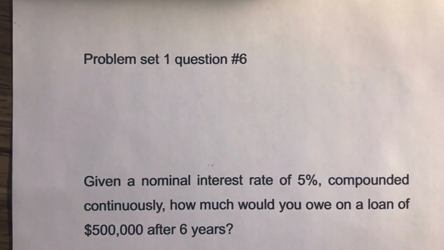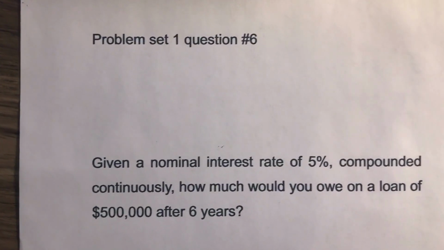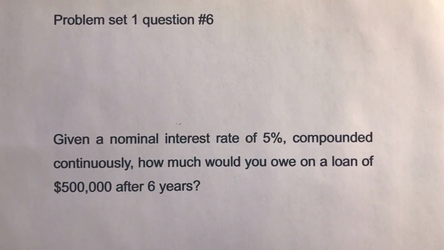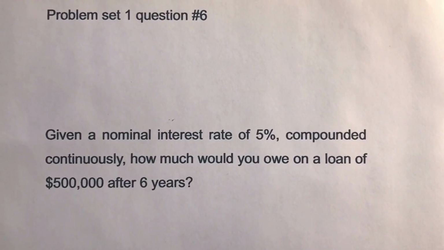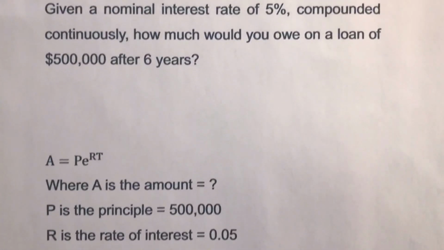This is problem set 1, question number 6. The problem statement says, given a nominal interest rate of 5% compounded continuously, how much would we owe on a loan of 500,000 after 6 years? We're going to use this formula.